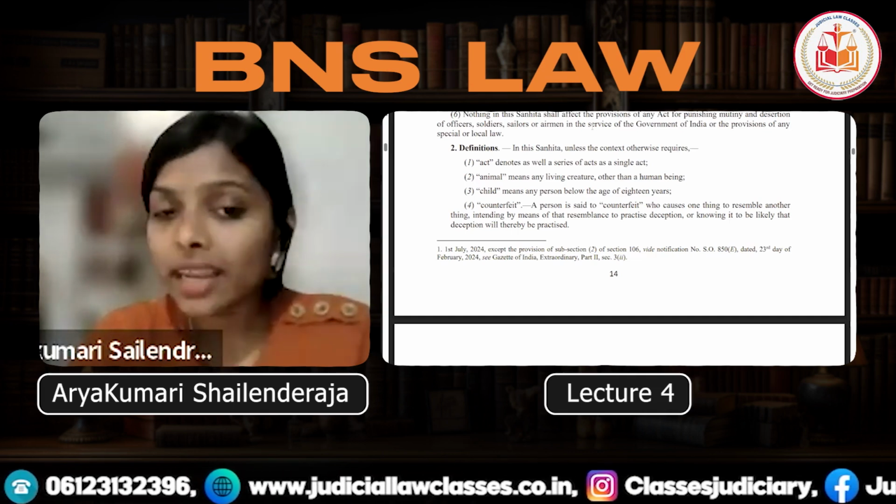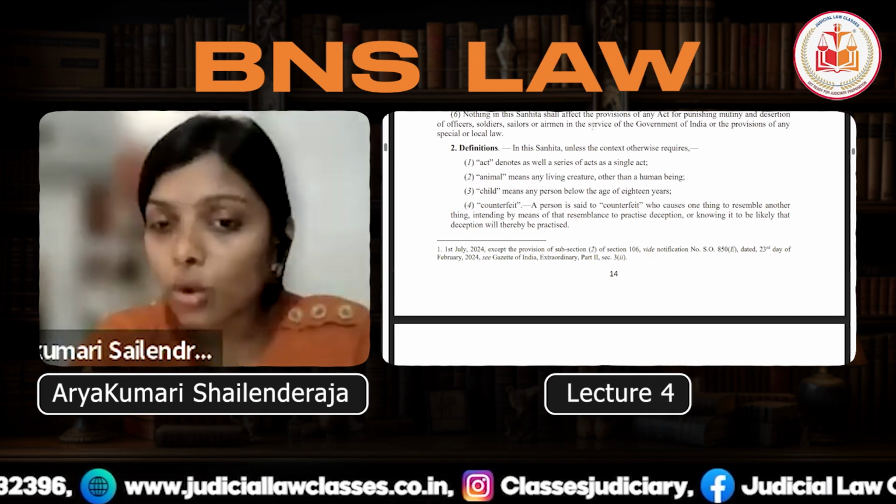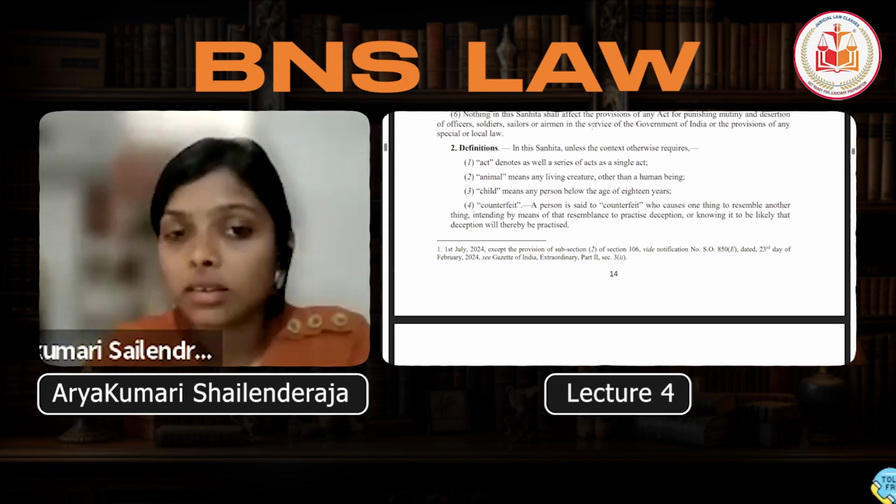Okay. The third point it says about the child. And the third child means the person below the age of 18 years.